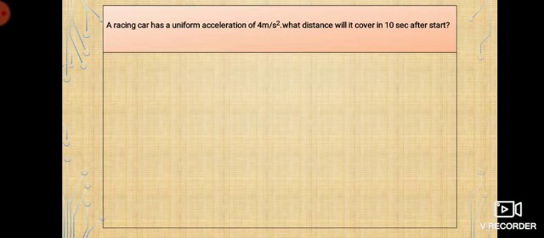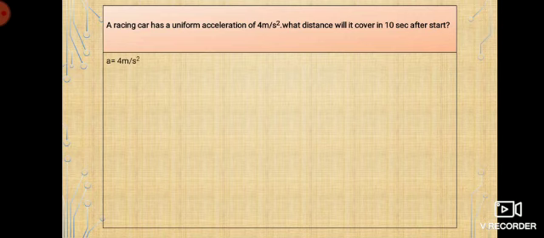A racing car has a uniform acceleration of 4 meter per second square. What distance will it cover in 10 seconds after the start? Okay, a racing car is there. It has got a uniform acceleration of 4 meter per second square. Okay, so now what distance will it cover after 10 seconds from the start? After 10 seconds, what would be the distance covered?